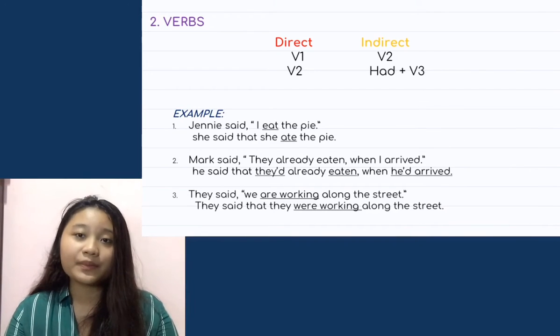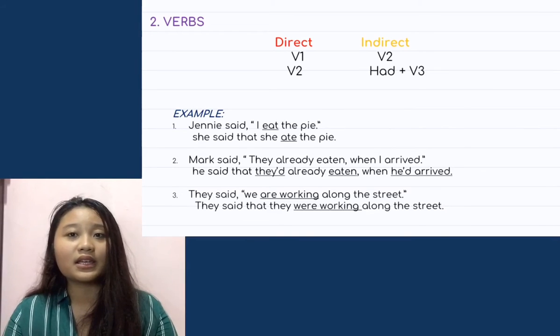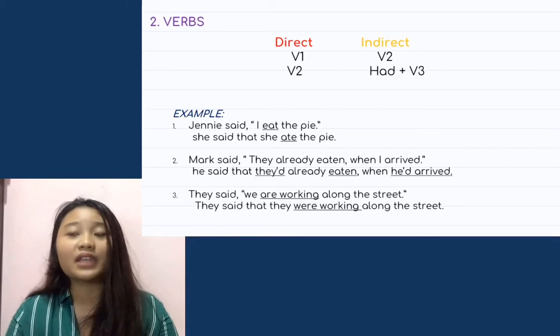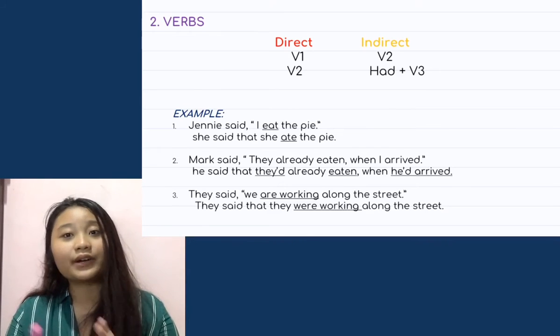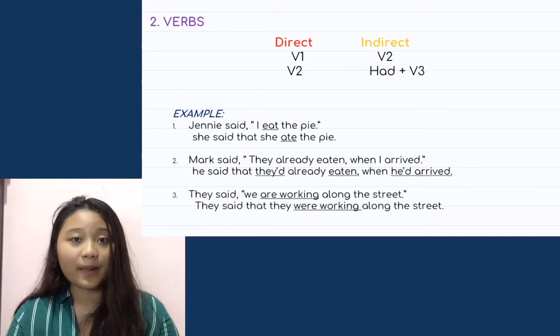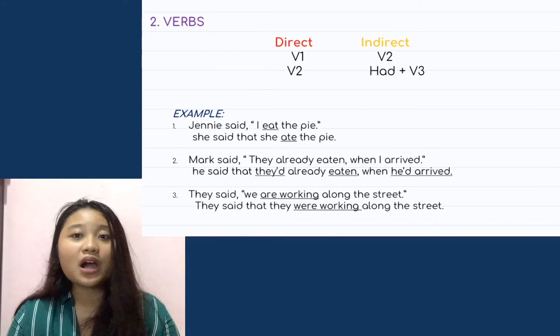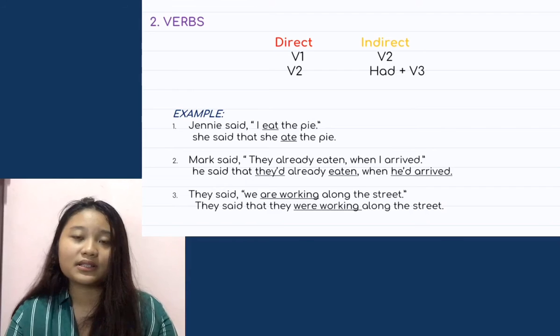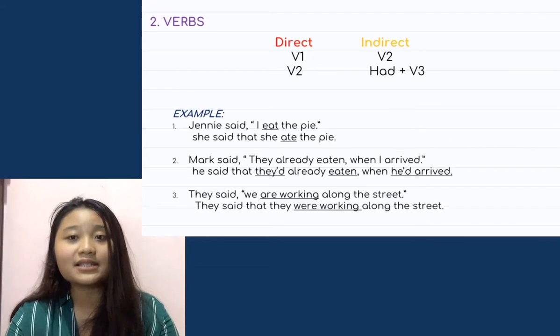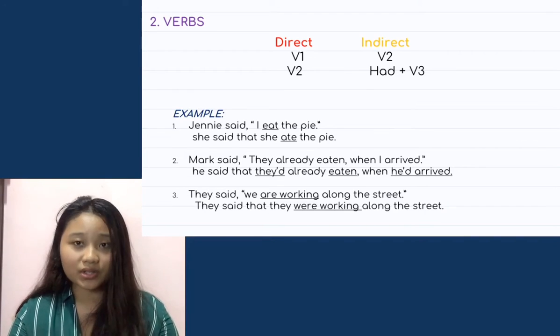The second example, Mark said, "They already ate when I arrived." So the sentence in reported speech is, he said that they had already eaten when he had arrived. The third example, they said, "We are walking along the street." In reported speech, the sentence is, they said they were walking along the street.